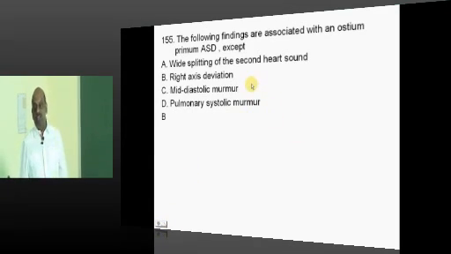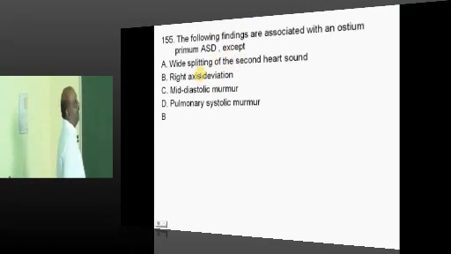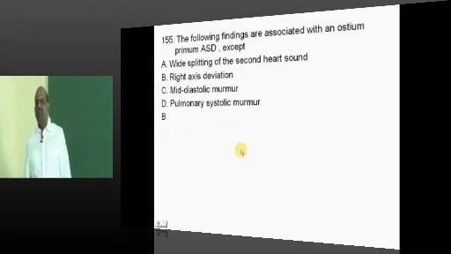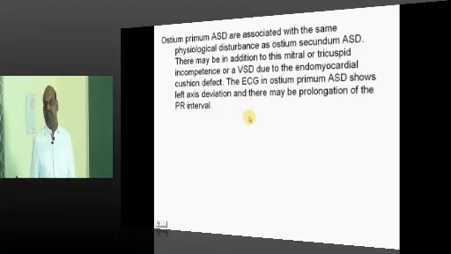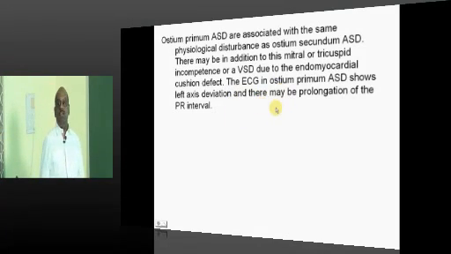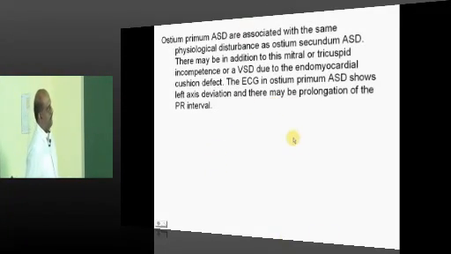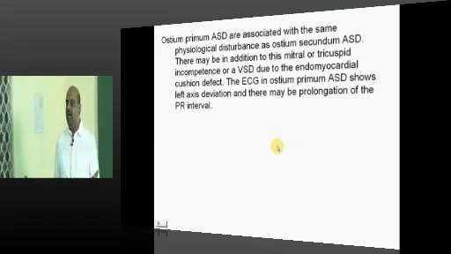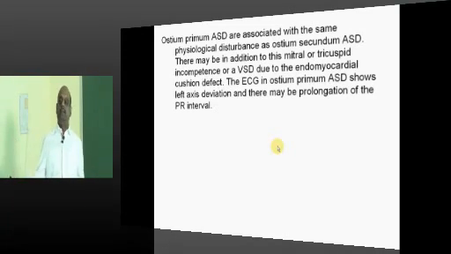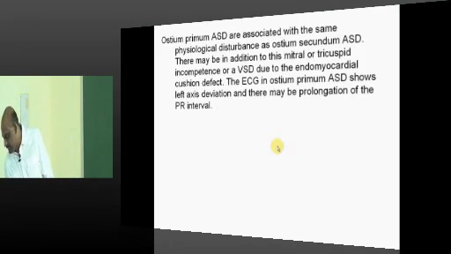Now, ostium primum versus secundum ASD. What do you see in this? Typically, the ECG in ostium primum ASD will show left axis deviation with prolongation of the PR interval. You must know the differences in ECG findings between ostium primum and secundum ASD, which we discussed a lot of times in our pediatrics. You can go to the video library Paediatrics, go to the ASD topic, click and listen to the lecture. Now all that luxury is available.